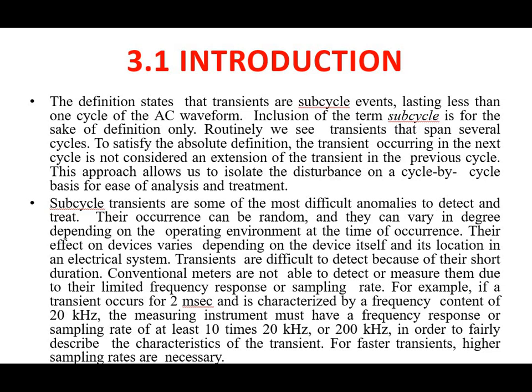For example, if a transient occurs for 2 milliseconds with a frequency of 20 kilohertz, then the measuring instrument must have a frequency response 10 times this 20 kilohertz, meaning 200 kilohertz, in order to fairly describe the characteristics of the transient.